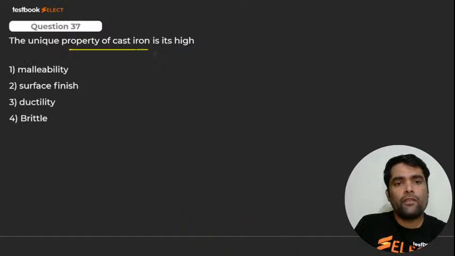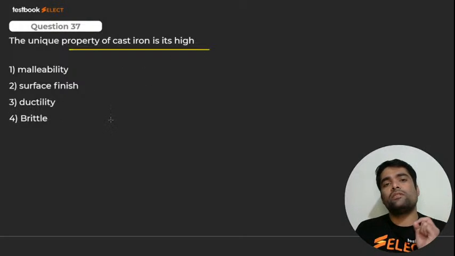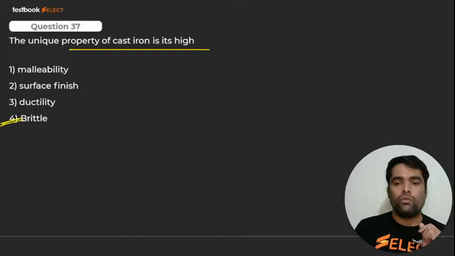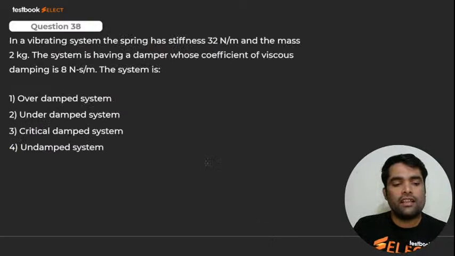A unique property of cast iron is its high what, my dear? Cast iron is what, my dear? High ductility? Ductility बिल्कुल नहीं है. What है? Brittle. Hard and brittle. Very good. 1 by n cube. Here we go for next. That is what? Brittle. We'll go for next.